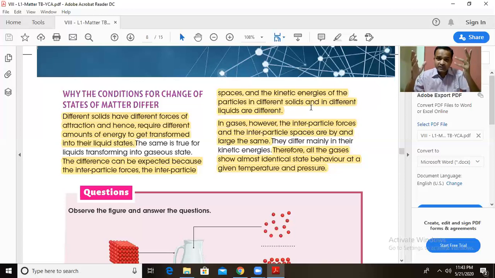All the gases differ in their kinetic energy, and therefore these gases show almost identical behavior at a given temperature and pressure because of these three reasons: the same interparticle forces of attraction, the same interparticle spaces mostly, but differing mainly in their kinetic energy. Therefore they show identical behavior at the given temperature and pressure.